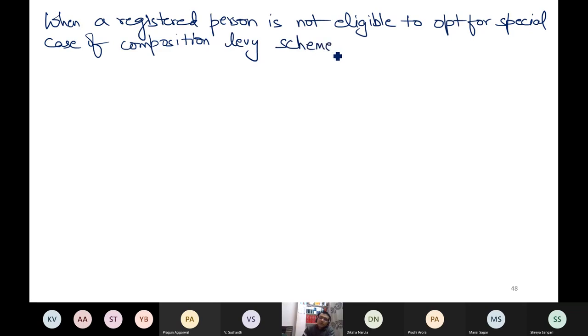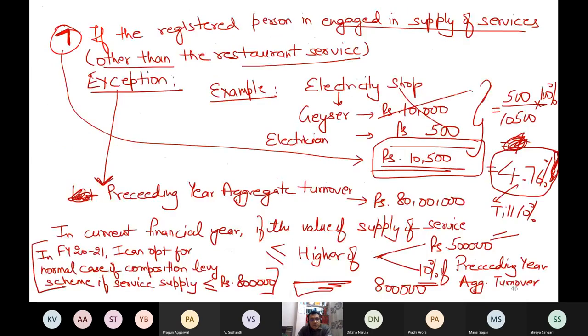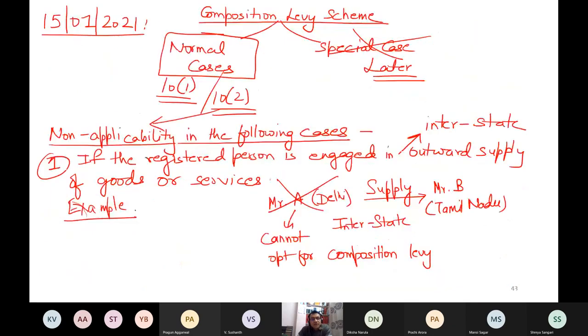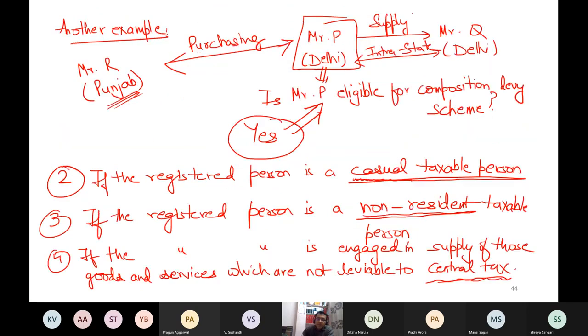Now let me tell you, there are some points which are the same as those in the normal case. These are also applicable here. That means when you are engaged in outward supply, then neither can you opt for the normal case nor can you opt for the special case. This is one point.